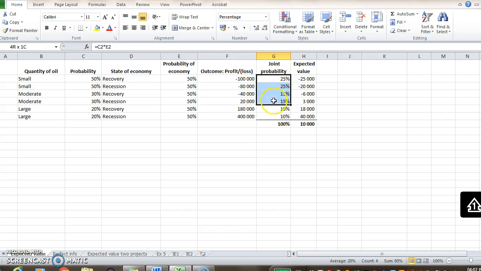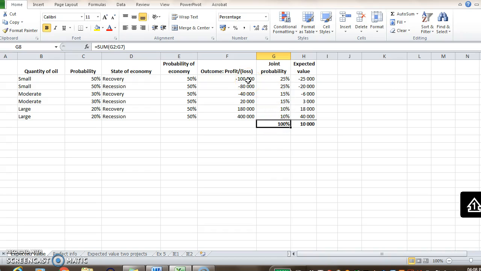Then you go on calculating all the joint probabilities and you check that it adds up to 100%. If it does not, then you didn't include all the possibilities. If it adds up to 200%, then it means you just added up all the probabilities without multiplying it by each of the different uncertainties. So always make sure the joint probabilities add up to 100%.